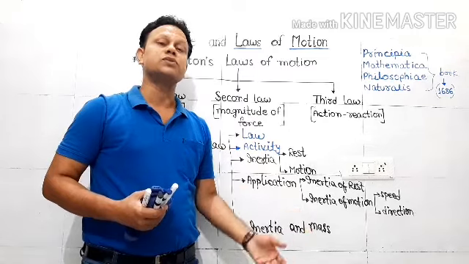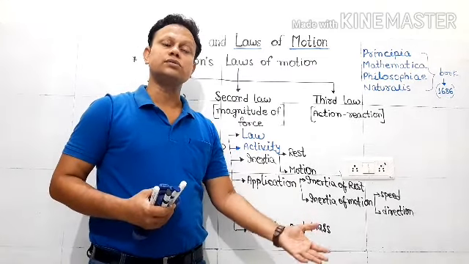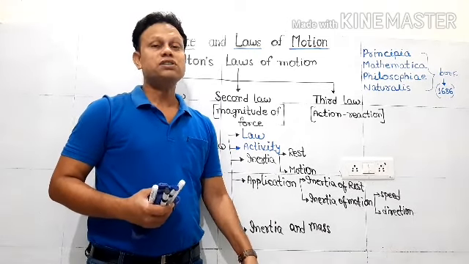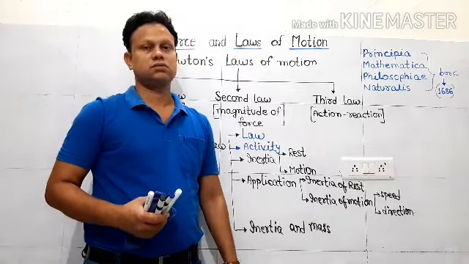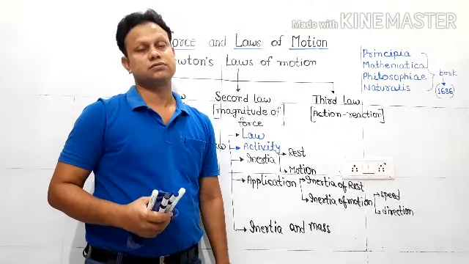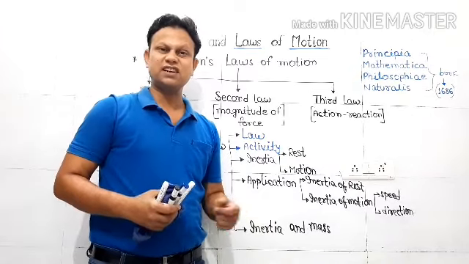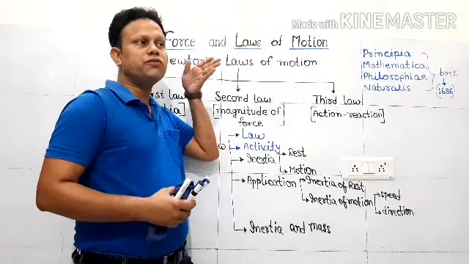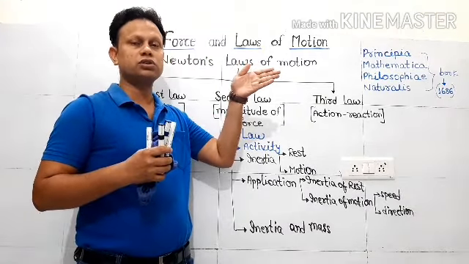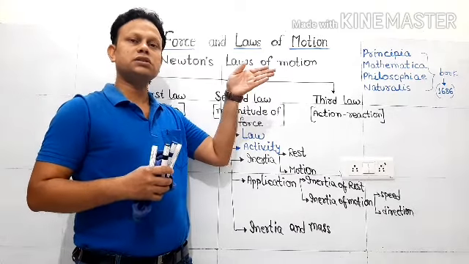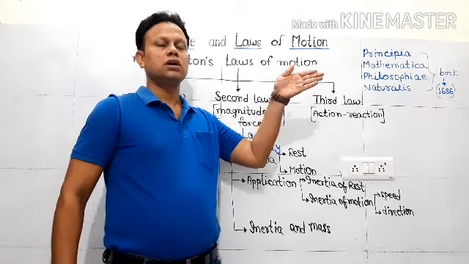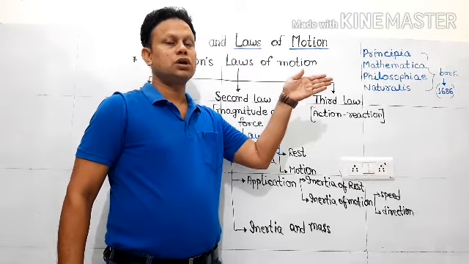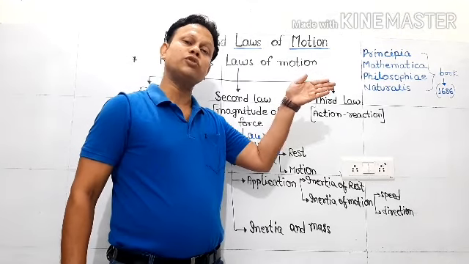If I come tomorrow, or even after 100 years, if no force is being applied, I will find the pen here only, because it has a tendency to remain at rest. It doesn't want to change its state of rest. This is one type of tendency. And suppose an object is doing uniform motion, and what is the essential condition of uniform motion? It is neither changing its speed nor its direction. Then also, in the absence of an external unbalanced force, the body will continue its state of uniform motion.